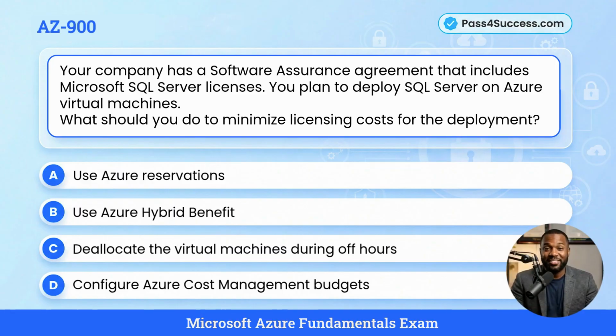Your company has a software assurance agreement that includes Microsoft SQL Server licenses. You plan to deploy SQL Server on Azure virtual machines. What should you do to minimize licensing costs for the deployment? A. Use Azure reservations. B. Use Azure hybrid benefit. C. Deallocate the virtual machines during off hours. D. Configure Azure cost management budgets. Pause for 5 seconds and choose the correct answer.